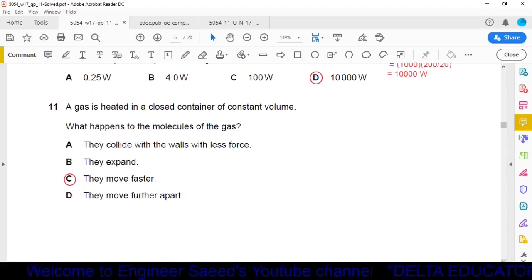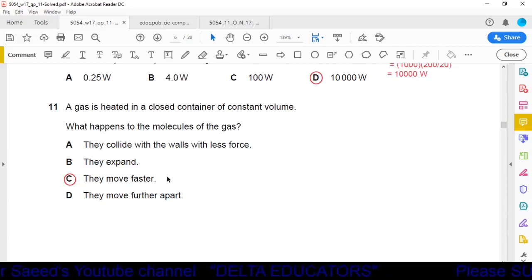Question number 11. A gas is heated in a closed container at constant volume. What happens to the molecules of the gas? Option A, they collide with the walls with less force. When it is heated, the average kinetic energy of the molecule will be increased and they will collide more rapidly. They will collide with more force. So option A is not possible. Option B, they expand. Molecules do not expand. So option B is also not possible.